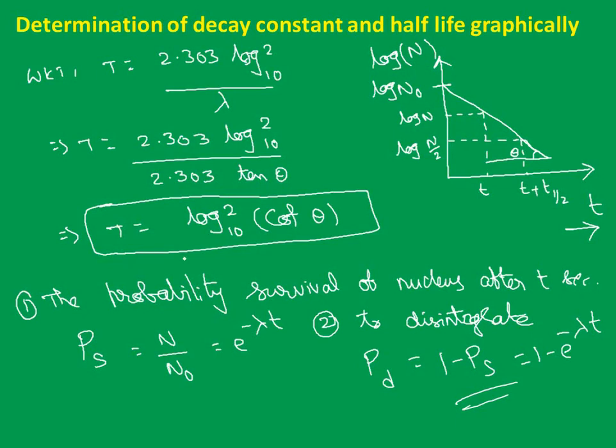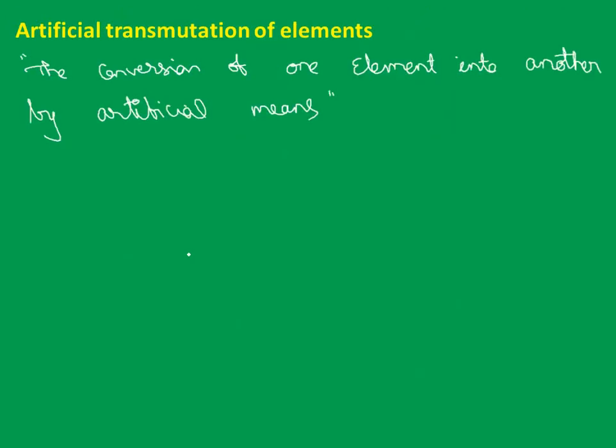Right. Let's see the next topic. Artificial transmutation of elements. As I told you already, radioactivity can occur naturally, the spontaneous disintegration of unstable nuclei by emitting alpha, beta, gamma rays. That topic I told you naturally.